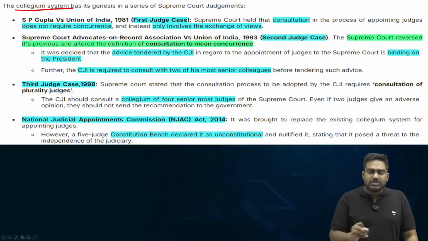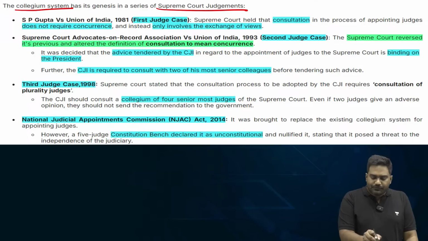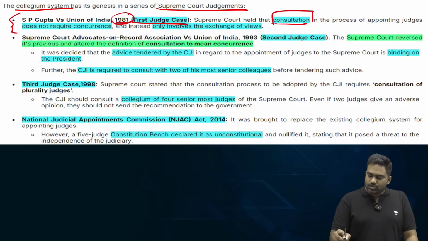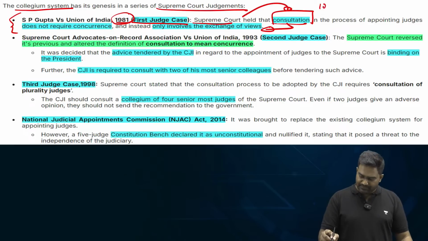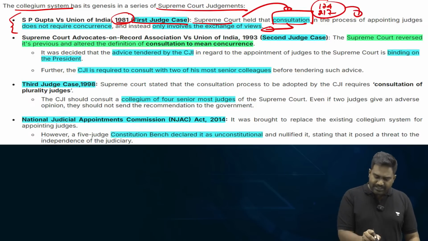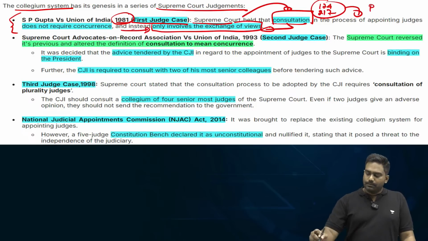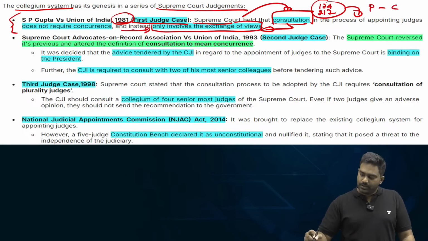It evolved through what are called the 3 judges cases, the first judge's case of 1981. In this case, the Supreme Court interpreted that the term consultation mentioned under Article 124(2) basically means that it's only an exchange of views, meaning the President will consult with the Chief Justice of India.